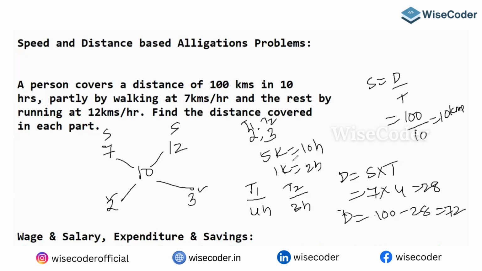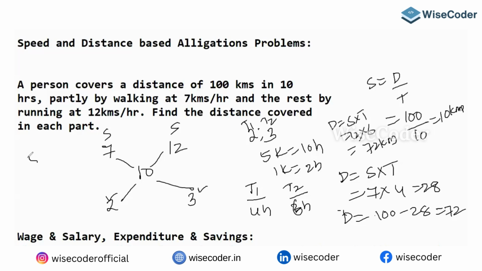Look here, you can figure it out. One part is 2 hours, then two parts is what? 4 hours, then three parts would be 6 hours. Distance formula: what is the distance? Speed into time. What is the second speed? 12. What is the time? 6 hours. So 12, 6 hours, 72 kilometers.